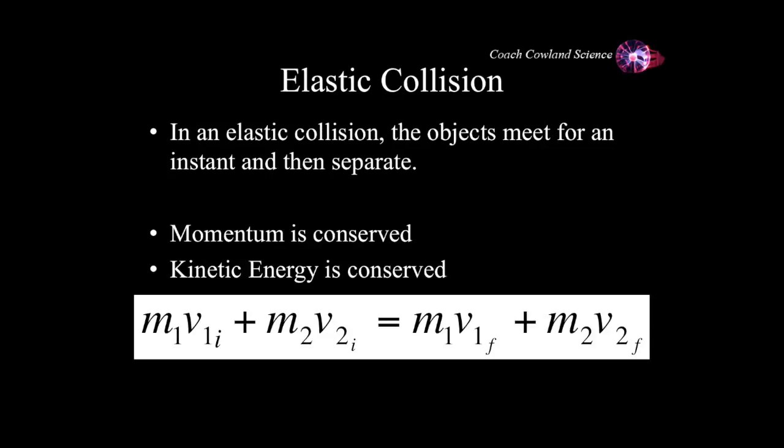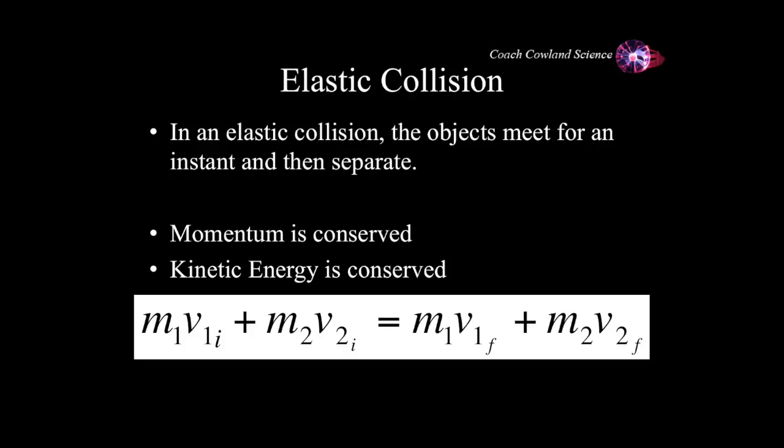So, elastic collisions. In an elastic collision, the objects meet for a tiny instant and then they separate. In the real world, most things that we experience are not perfectly elastic collisions.